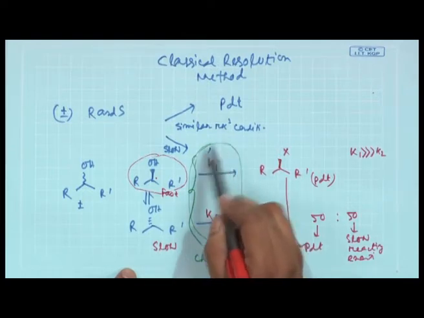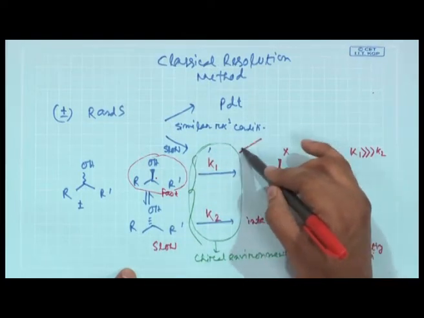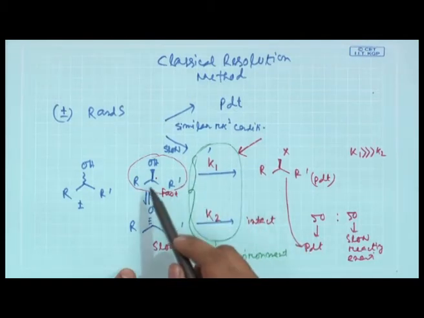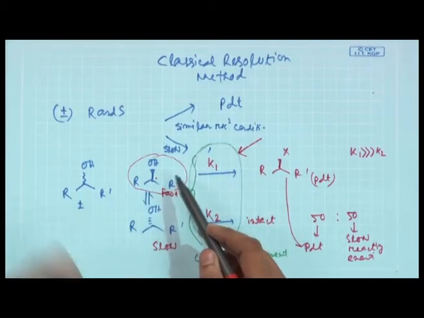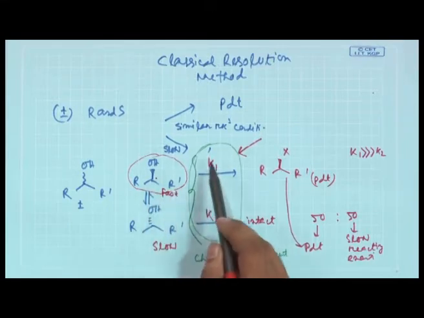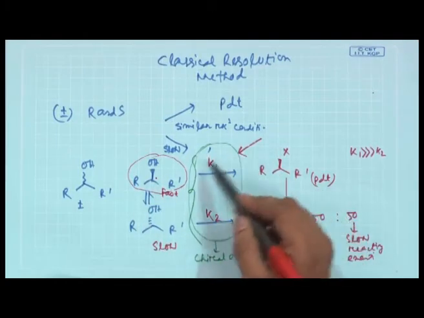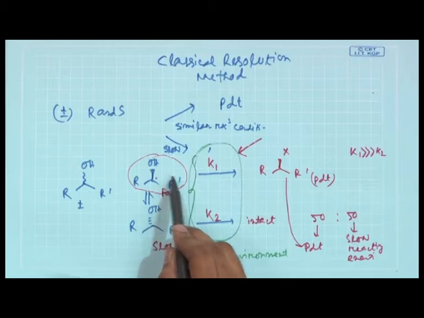So, the essential criterion is you have to fix a chiral atmosphere or chiral environment through which you have a kind of recognition, where one of the enantiomers is recognized or interacted with through some non-covalent or ionic interaction, or a small charged kind of interaction, so that one enantiomer effectively interacts with this chiral atmosphere and then it reacts.